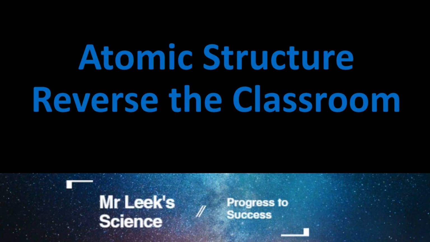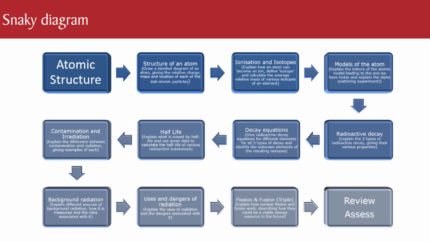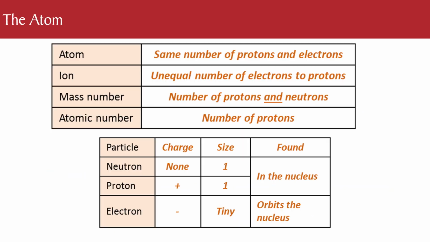This is the atomic structure revision video. This is kind of like the pattern through it. What we have to do is go through the structure of the atom, isotopes, models of the atom, radioactive decay, equations, half-life, contamination and radiation, background radiation, uses of radiation, and then fission and fusion, which is the triple content section.